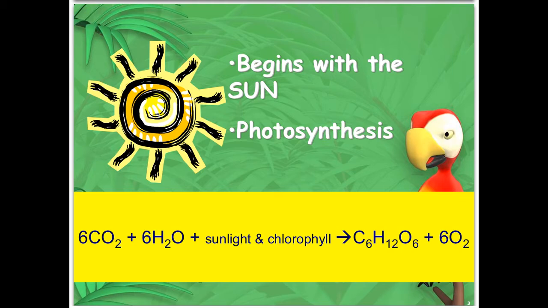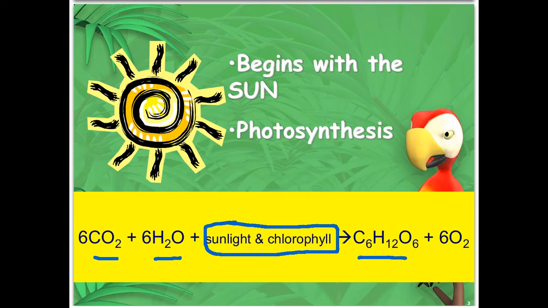So most of them begin with photosynthesis, and here is the equation for photosynthesis showing that carbon dioxide and water coming together using sunlight and an important pigment called chlorophyll, which we'll be learning a lot about later this year, produces glucose and oxygen. Here's that important macromolecule, glucose.